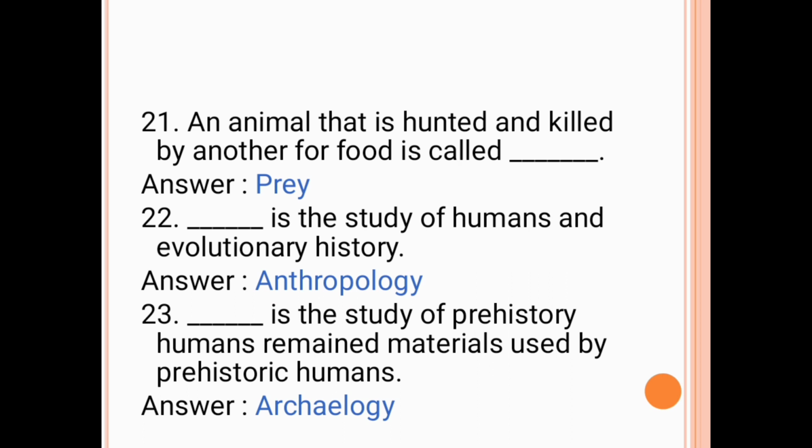The next question is, an animal that is hunted and killed by another for food is called dash. The answer is prey. The next question is, dash is the study of humans and evolutionary history. The answer is anthropology. The next question is, dash is the study of prehistoric humans and the materials used by them. The answer is archaeology.